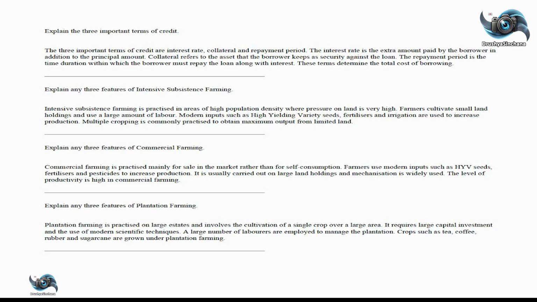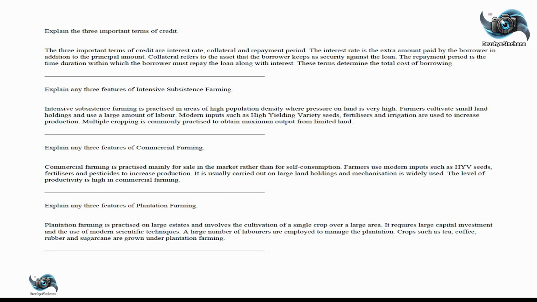Explain any 3 features of intensive subsistence farming. Intensive subsistence farming is practiced in areas of high population density, where pressure on land is very high. Farmers cultivate small land holdings and use a large amount of labor. Modern inputs such as high-yielding variety seeds, fertilizers, and irrigation are used to increase production. Multiple cropping is commonly practiced to obtain maximum output from limited land.